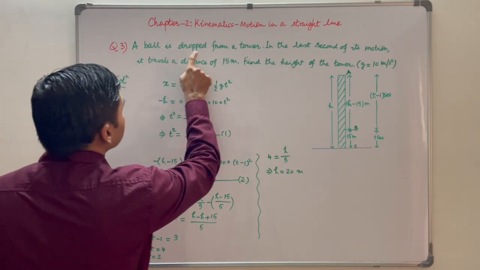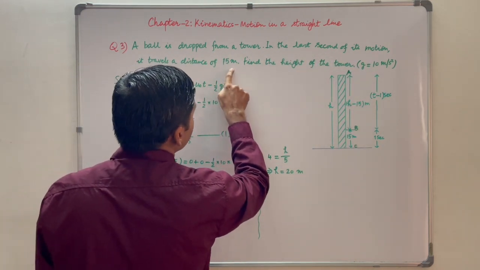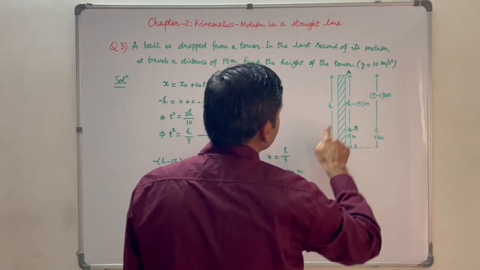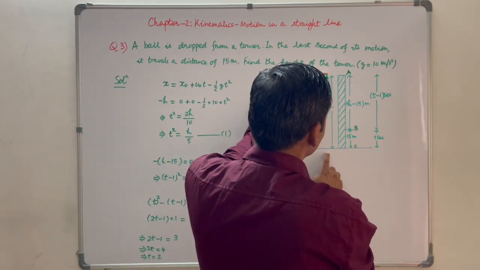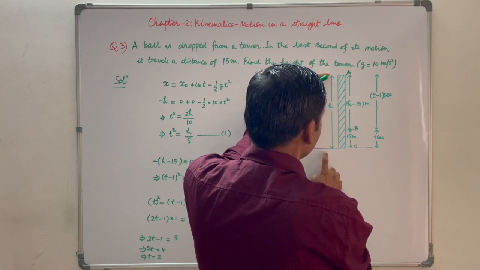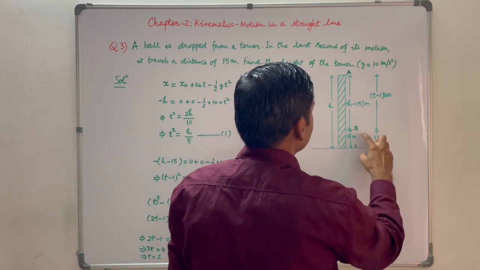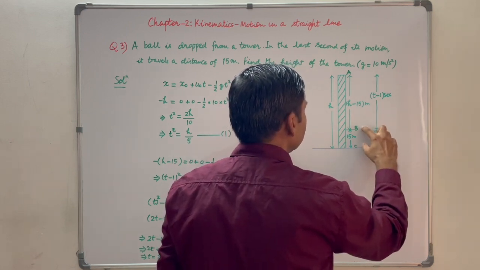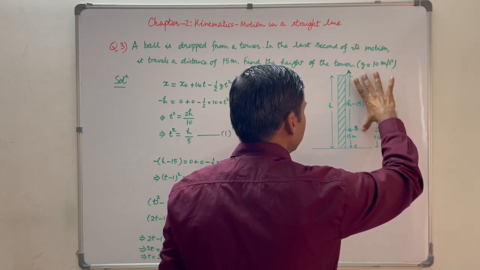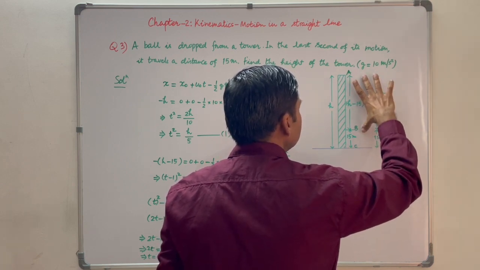Third question: a ball is dropped from a tower. In the last second of its motion, it travels a distance of 15 meters. Find the height of the tower, given g is equal to 10 meters per second square. Suppose AC is the tower, its height is h. It takes t seconds for the ball to start from A and reach C, so the total journey time is t seconds. It is given that in the last 1 second it travels 15 meter, which means the length of section AB is h minus 15, and it takes t minus 1 second to travel the distance AB.